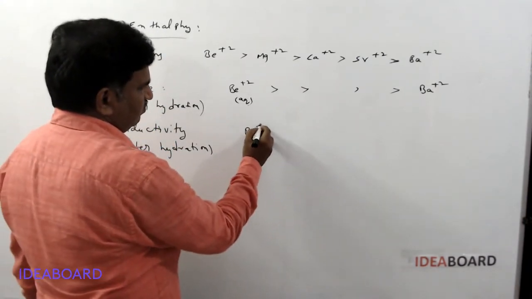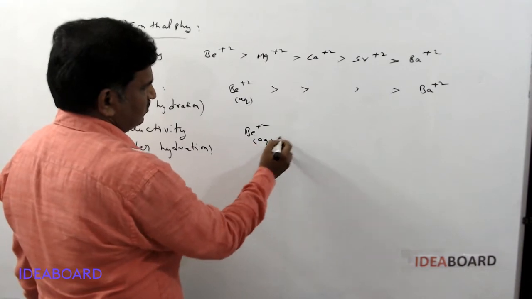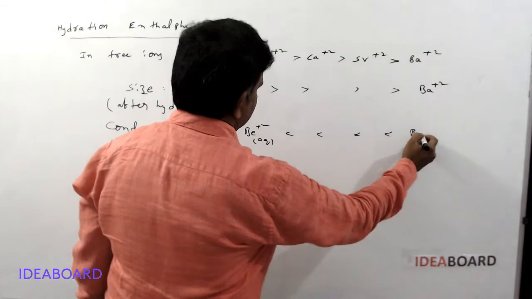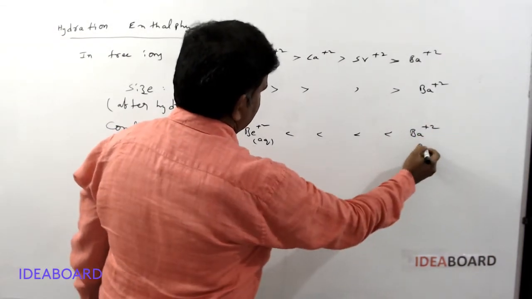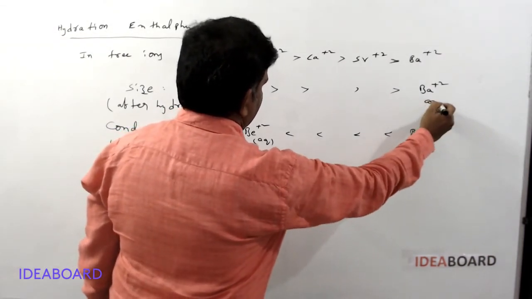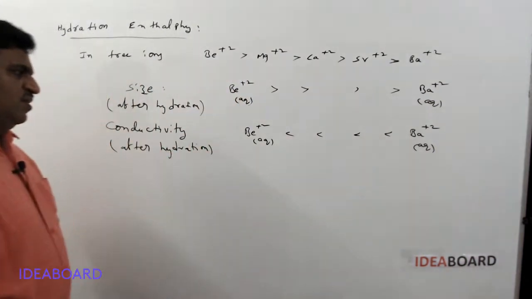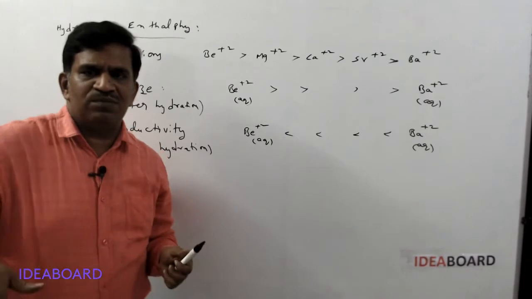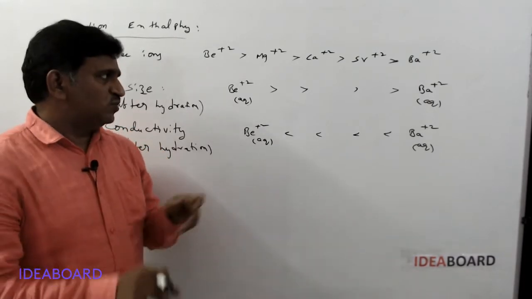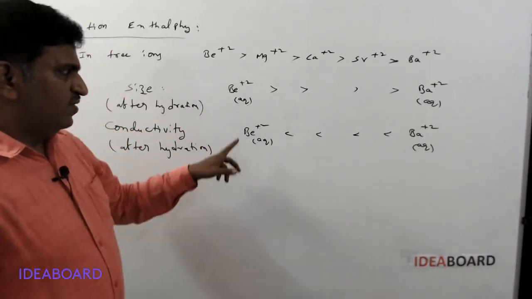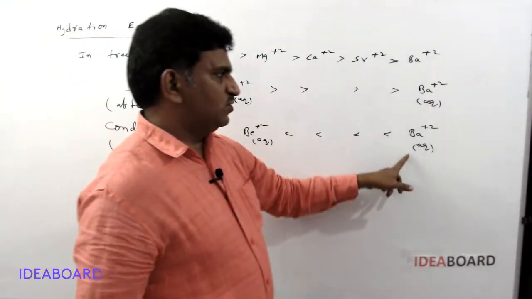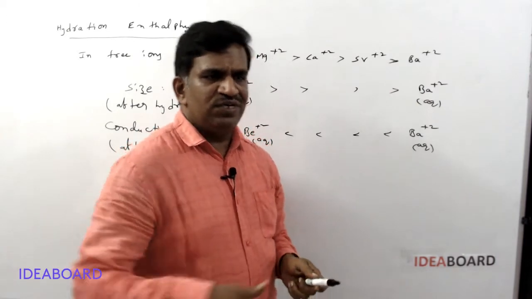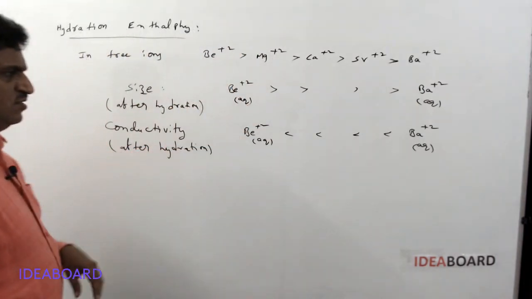So beryllium plus 2 aqueous solution has very low conductivity, and the conductivity values increase gradually up to barium. Because beryllium plus 2 is bigger in size, more water molecules are coordinated, so it cannot move freely. Whereas barium plus 2 has less size, so it can move easily and its conductivity is more.